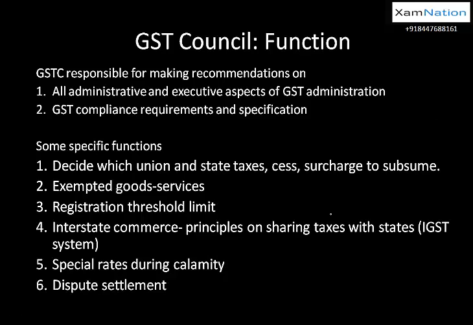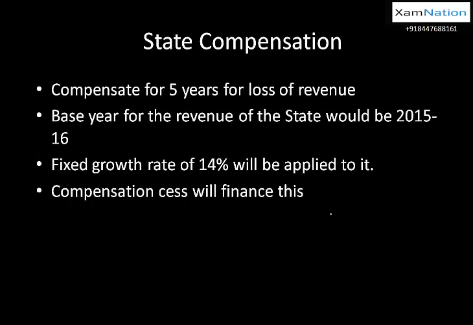Okay, so now next is state compensation. So state compensation के लिए we have seen that there is one bill for the compensation. So what does that do? It will compensate for 5 years for the loss of revenue. Okay, so finance commission वाले lecture में भी it has been shown. It basically means that कुछ states को GST से पहले let's say 100 rupees का revenue रहा था. Now उनको let's say 80 rupees का revenue रहा है. तो this 20 rupees is called a shortfall or loss of revenue. This 20 rupees will be paid by the central government to the state government.